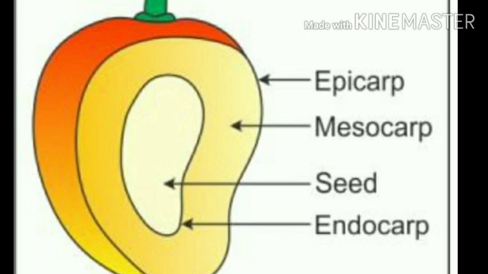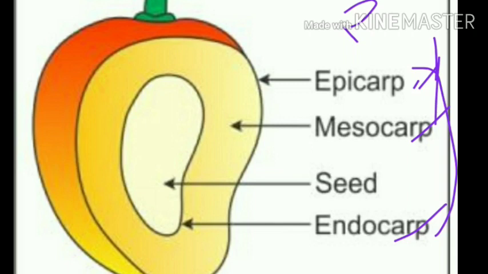Take a mango fruit, which is an example of a true fruit. Let me discuss what parts are present in it. Basically, there are two major parts in a true fruit. The first one is the pericarp and the second one is the seed. These two together make up a fruit. Don't be confused: the pericarp is a composition of epicarp, mesocarp and endocarp. The pericarp acts as a wall and the seed acts as the inner part present inside.